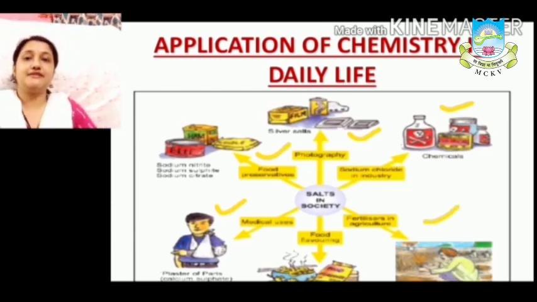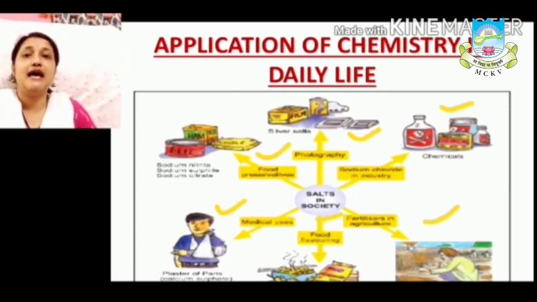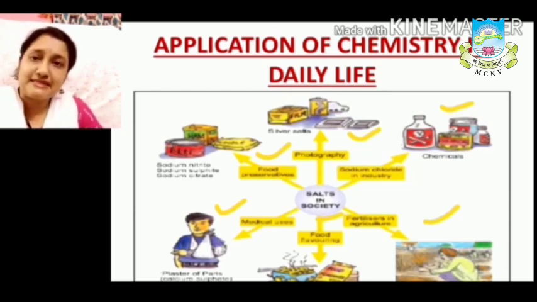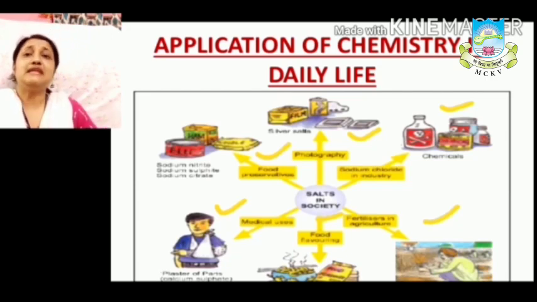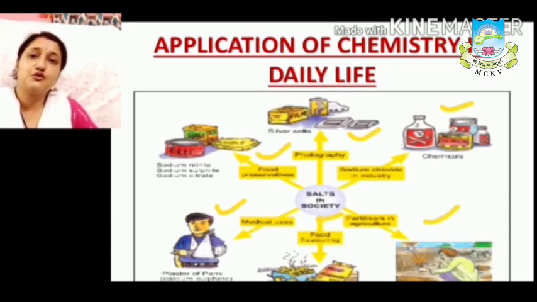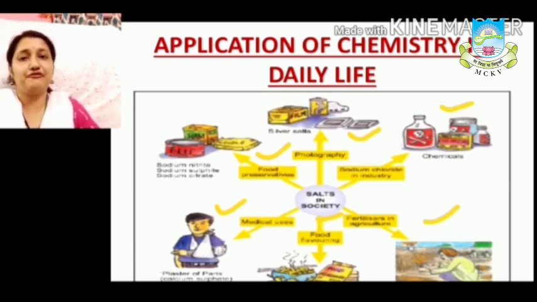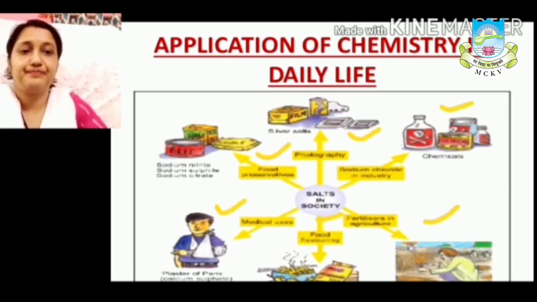Farmers are using different pesticides, insecticide, that is also made up of with chemical substances. In the food flavoring, if we want to enhance the flavor of the food, sometimes we use food flavoring, that is also made up of with the chemical. If we want to preserve our food, there also we are using chemical. If we want to make our food looks very attractive, there also we are adding many things to make it more attractive. That is also made up of with some of the chemical substances.